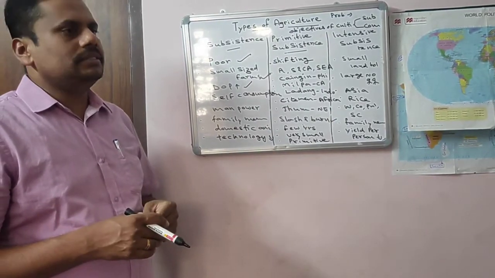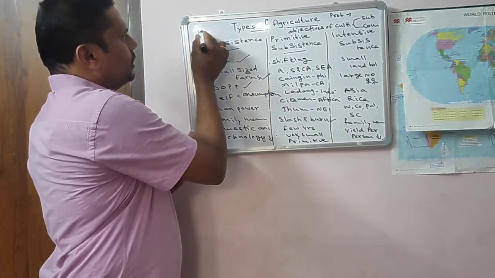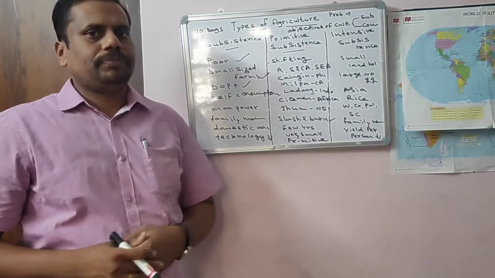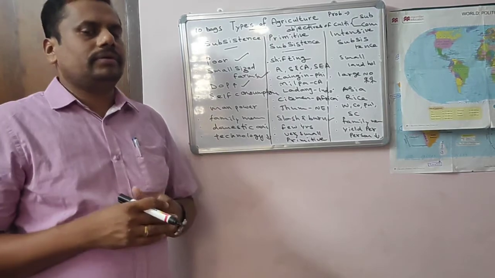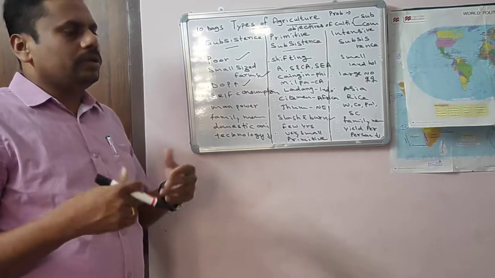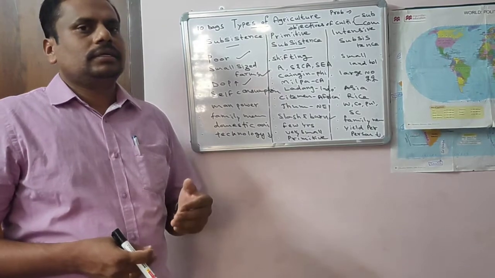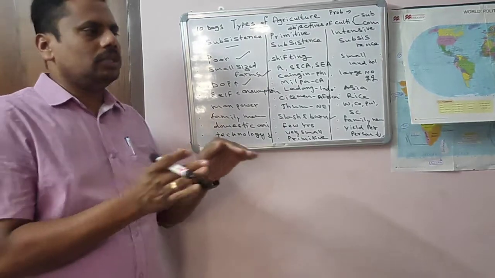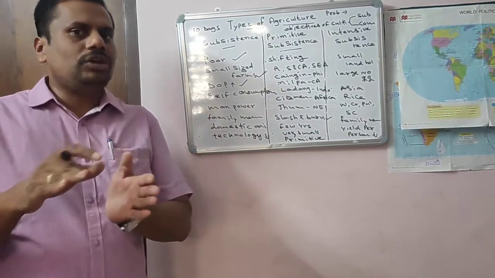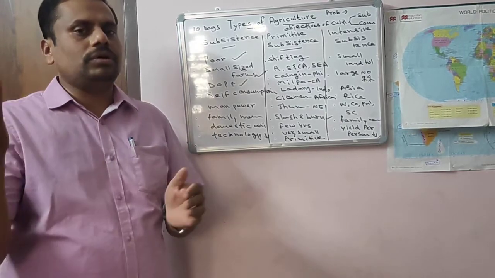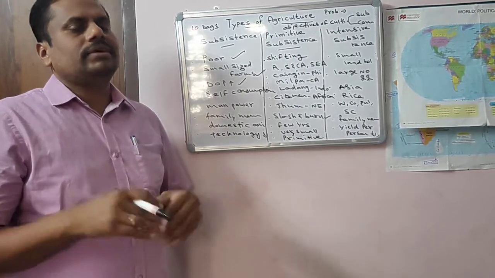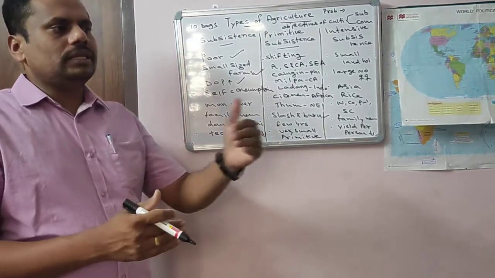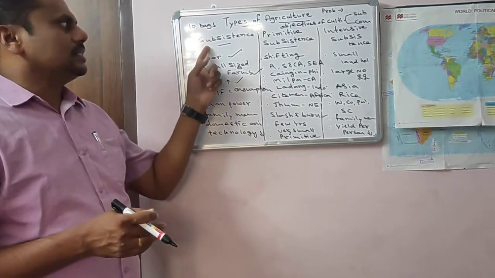What does self-consumption mean? For example, a farmer wants 10 bags of paddy, 10 bags of rice for his family. So he grows 10 bags of rice, and he may grow more than that. But after keeping all those 10 bags of rice, the surplus left after his self-consumption is sold to the market. He expects how much is required for his family, and the left is only sold in the market. Such type of agriculture is subsistence agriculture.